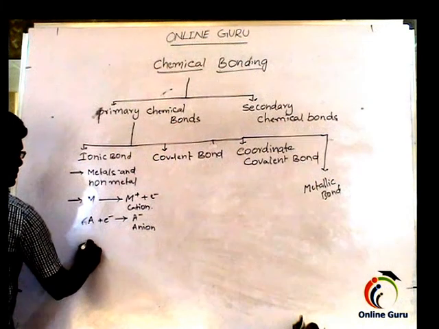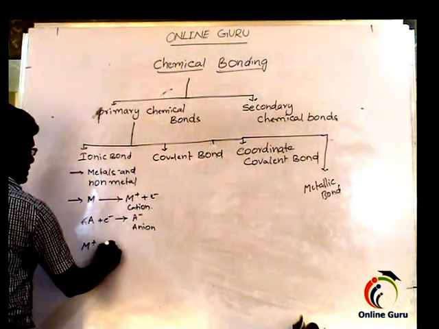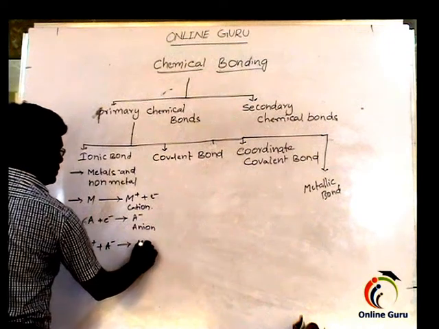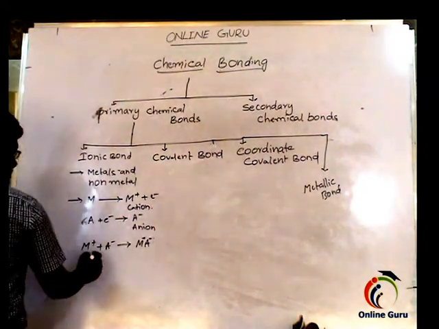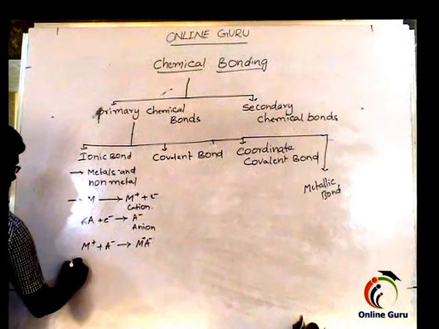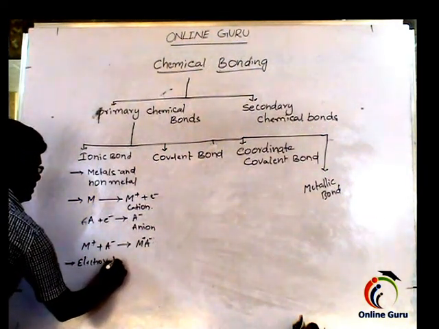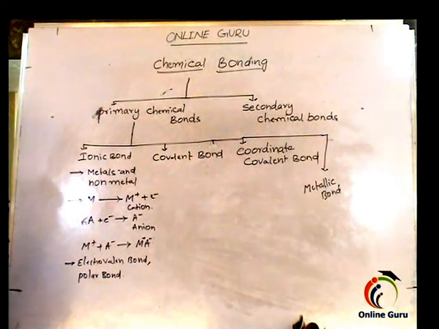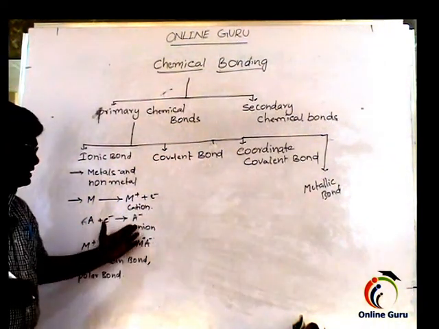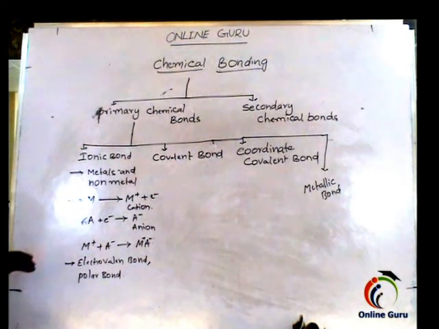M plus is formed by the metal atom, and A minus gives rise to M+A−. This is also called the electrovalent bond and the polar bond, because it forms between two opposite poles, the positive pole and the negative pole. This is about the ionic bond.